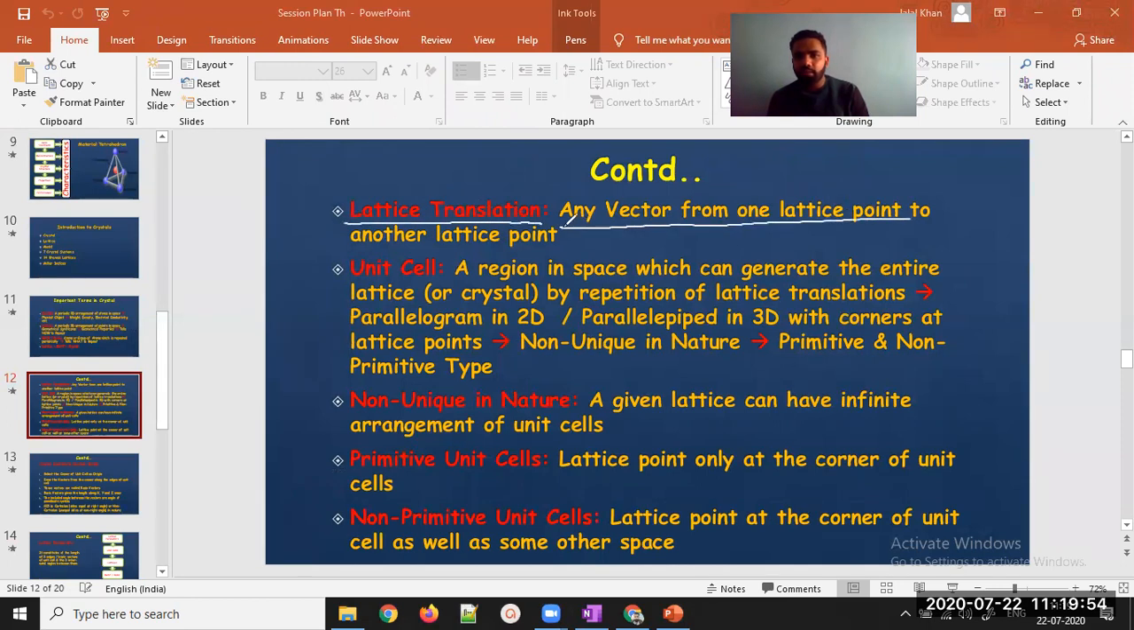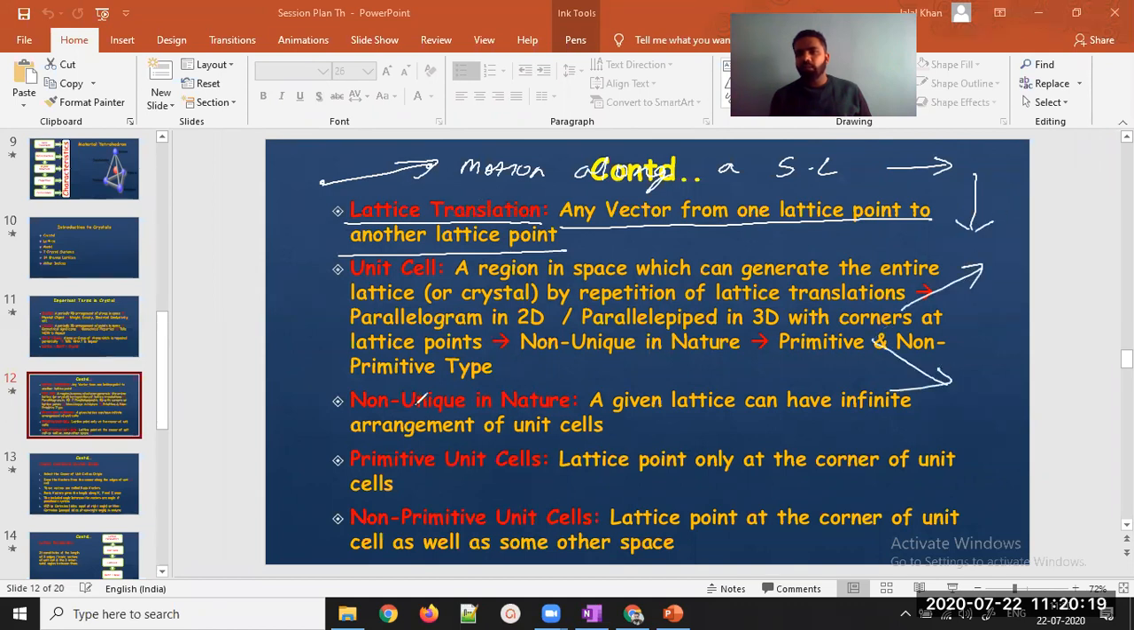Any vector from one lattice point to another lattice point is called lattice translation. Any vector. Vector is what? From one point to another point, if I am moving, this is called a vector. Translation is what? Motion along a straight line. A straight line can be this also, this also, this also. An inclined line is also a straight line. So any kind of motion is called translation. So what do you mean by lattice translation? Any vector which is moving from one lattice point to another lattice point is called lattice translation.